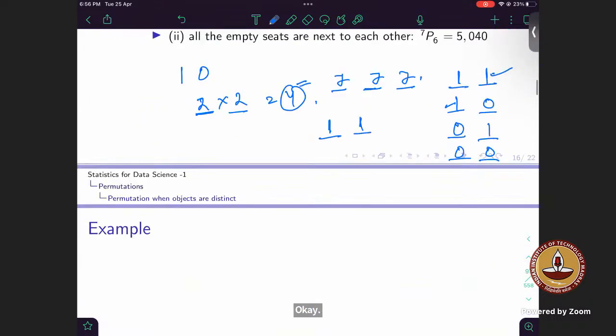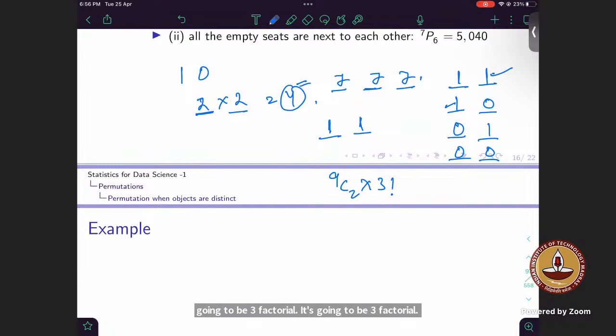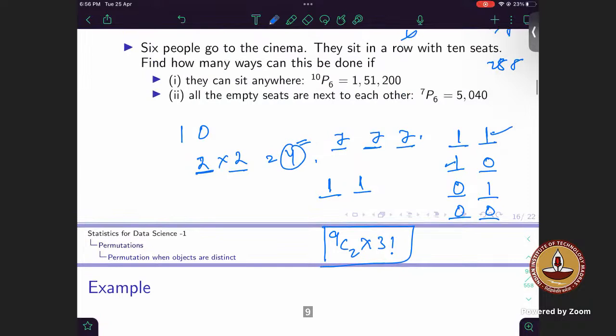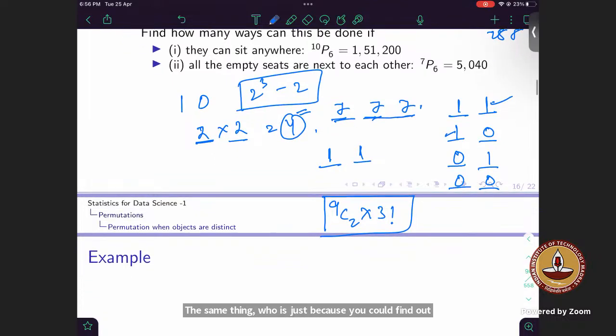So then, how can we modify this 9C2? It's going to be 3 factorial, I think. 9C2 into 3 factorial. So 2 cube minus 2, I think. Yeah, that is correct. The same thing. 2 cube minus 2 is just because you could find out what the possible cases are, you did it. That's okay. But in general, whoever said 2 square, right?